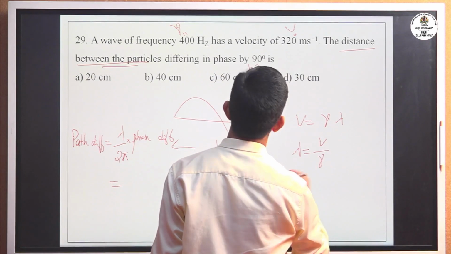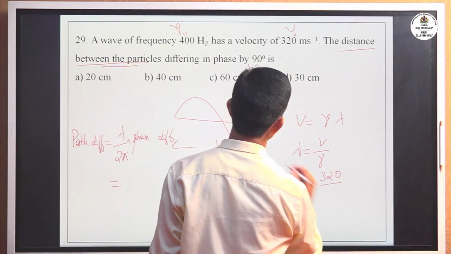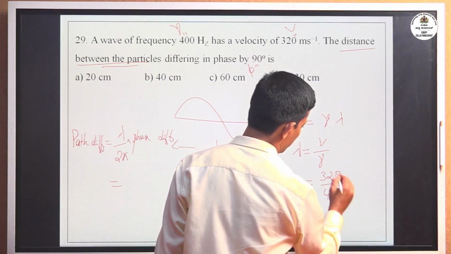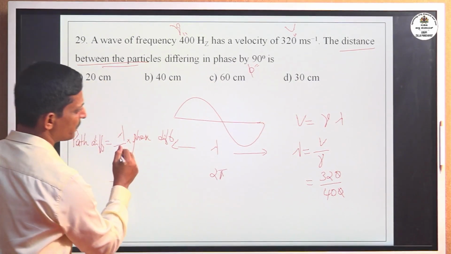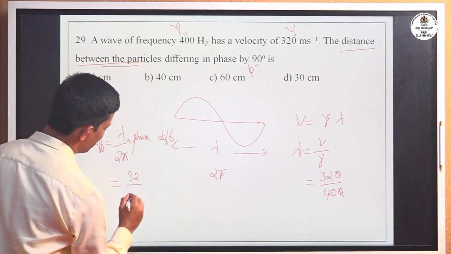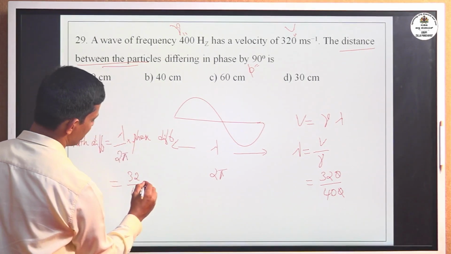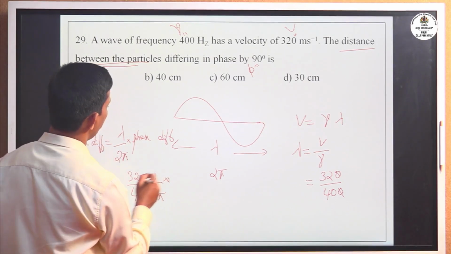V is given as 320 and frequency is 400. The zeros get cancelled, so that is 32 by 40. You substitute lambda as 32 divided by 40, into 1 by 2 pi, then phase difference.